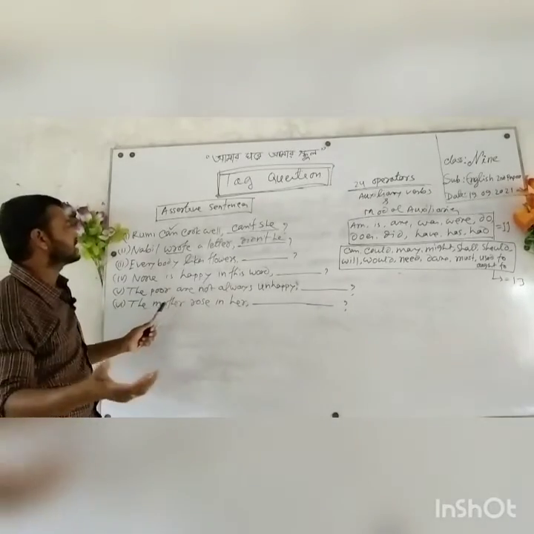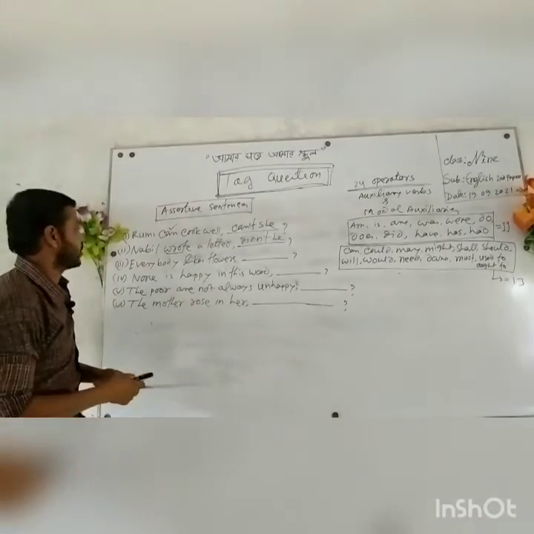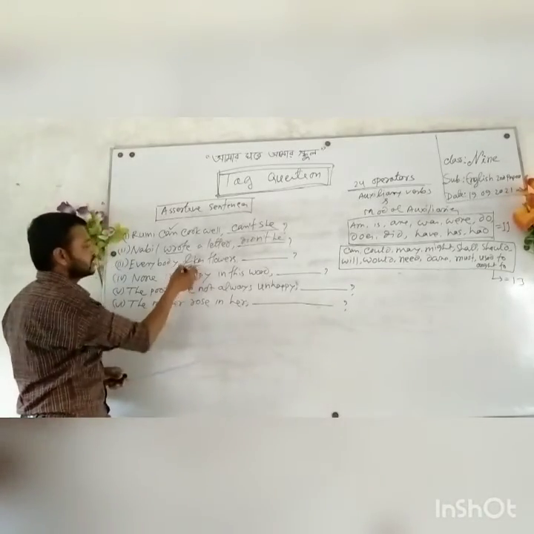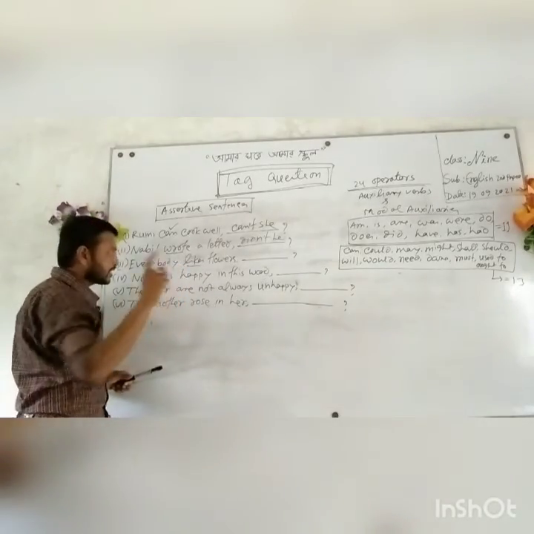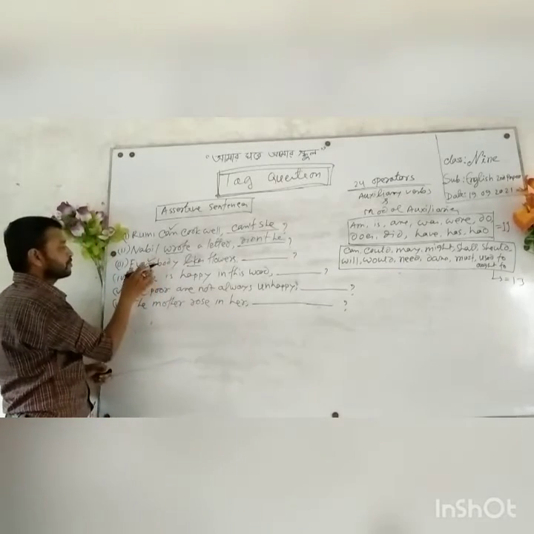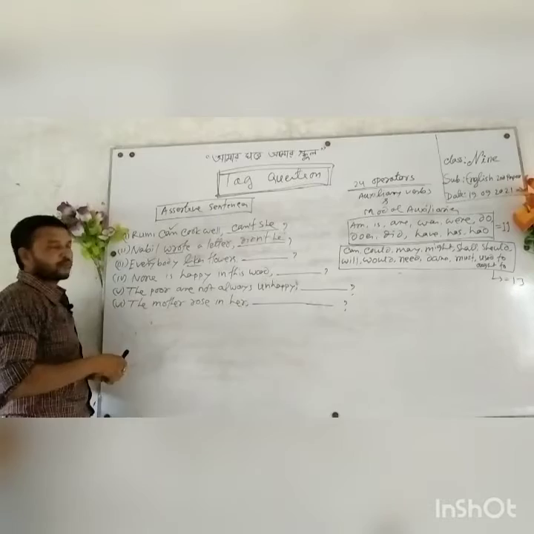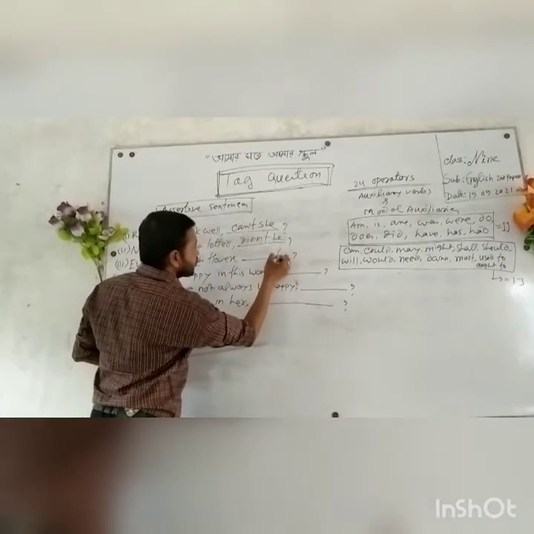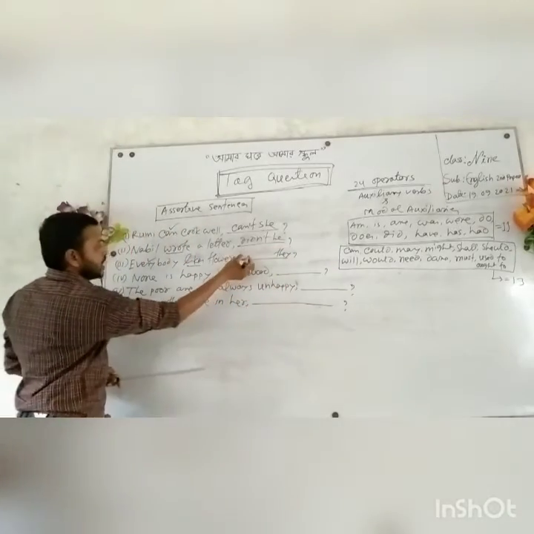Everybody likes flowers. The main verb is present here, and this is an example of simple present, likes. Here is everybody, and the pronoun of everybody is they.